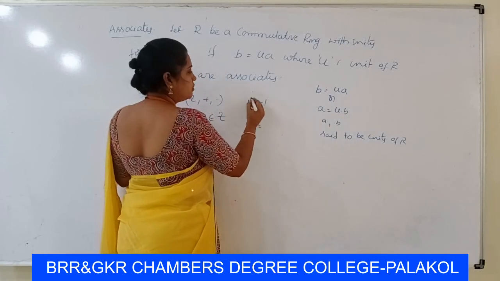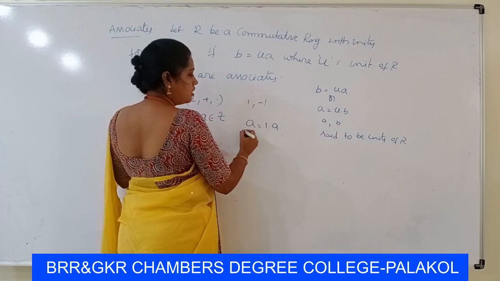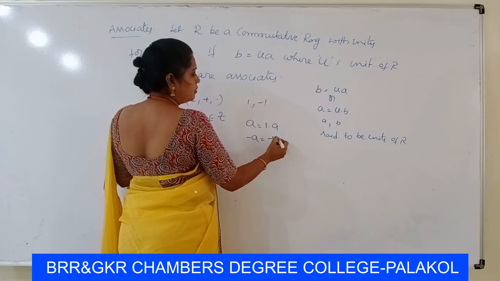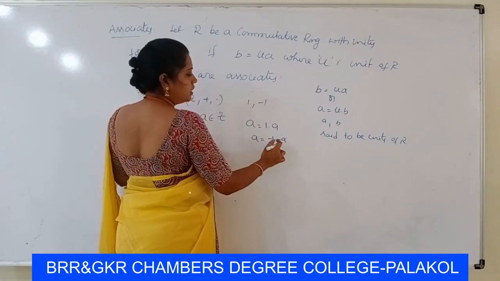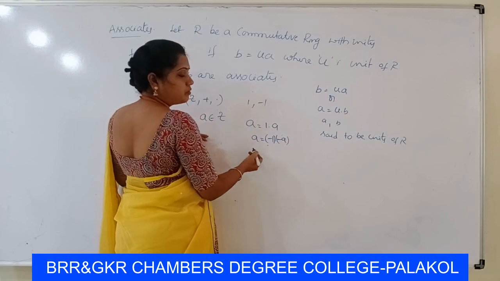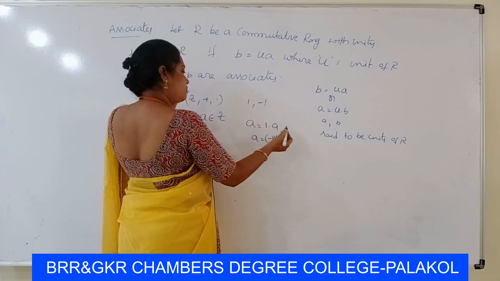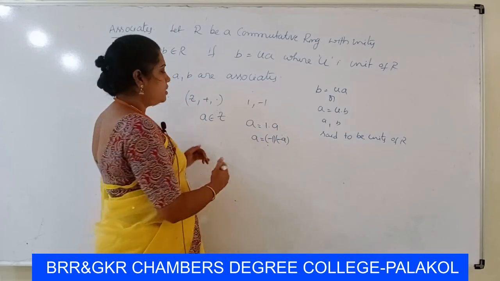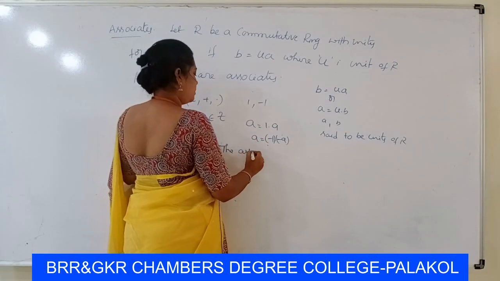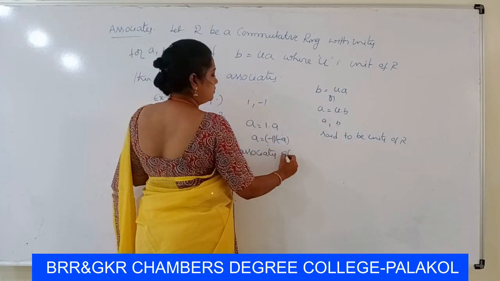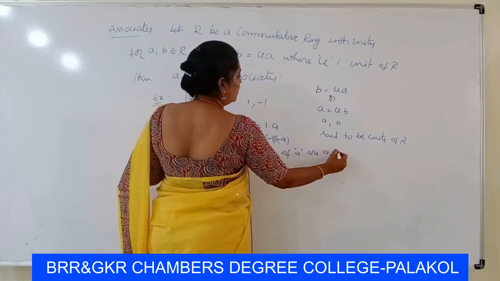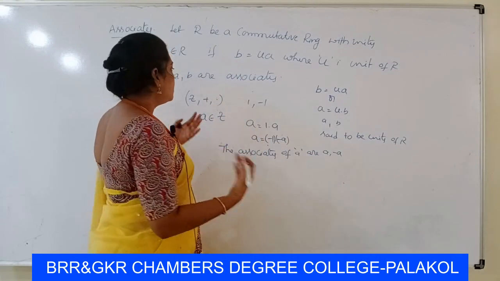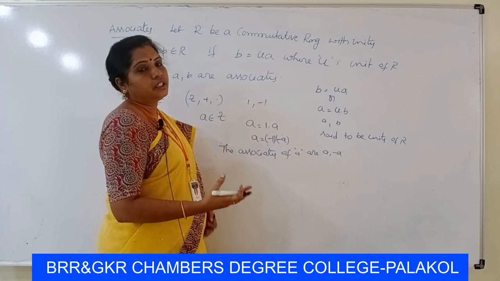Here, with the first unit 1, 1 times a is a. Again, using minus 1, minus 1 times minus a, we get a. Therefore, a can be represented as 1 times a and also minus 1 times minus a. Therefore, the associates of a are a and minus a. If you take any element in Z, the associates of 2 are 2 and minus 2. The associates of 3 are 3 and minus 3.